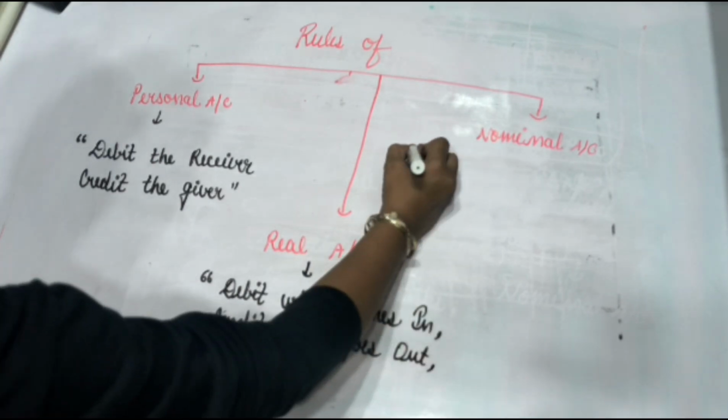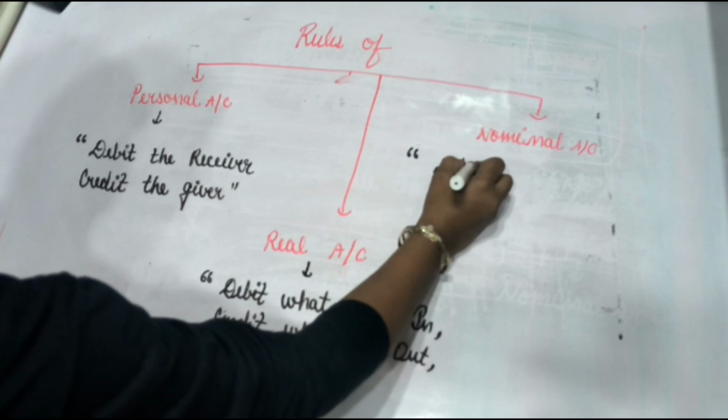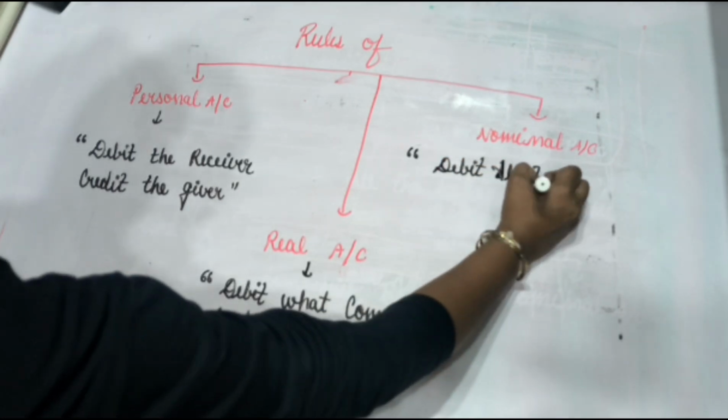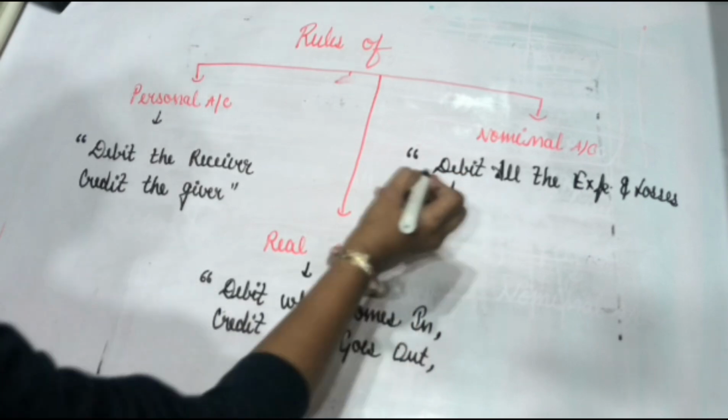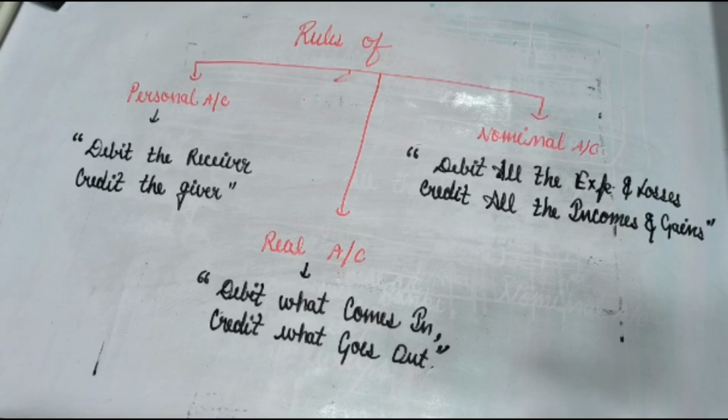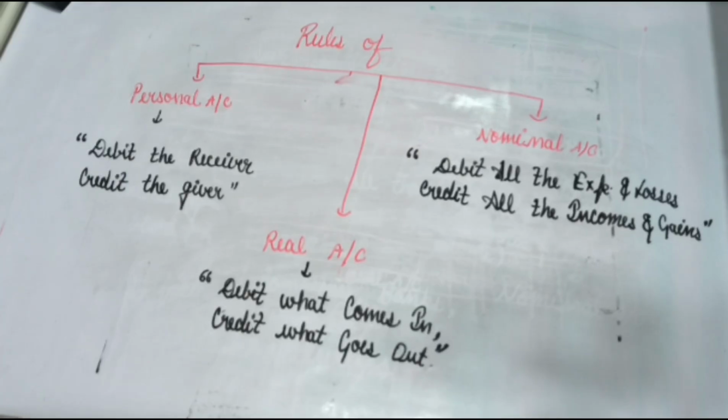And the rule of nominal account is debit all the expenses and losses and credit all the incomes and gains. Now I repeat the rules of personal, real and nominal account. The rule of personal account is debit the receiver and credit the giver. The rule of real account is debit what comes in.